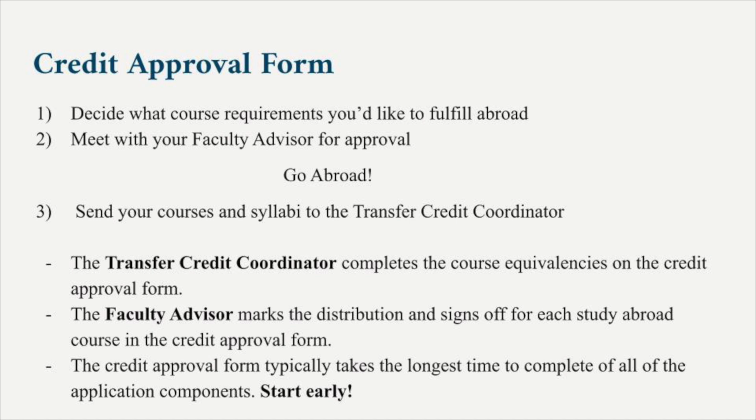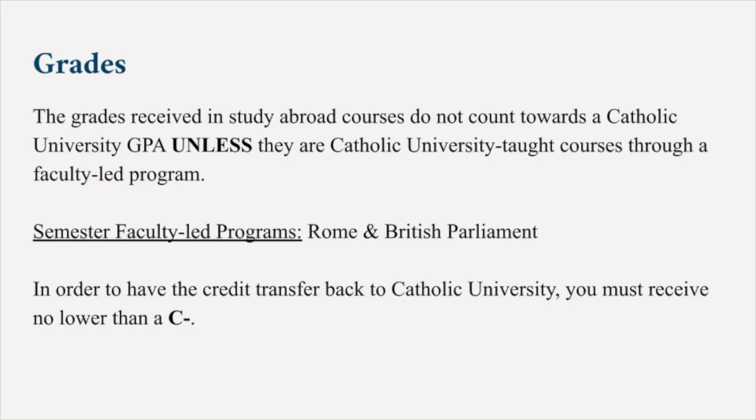Once abroad, the student should then send their courses and syllabi to the Transfer Credit Coordinator back at CUA. That coordinator will complete the course equivalencies on the credit approval form. Just a reminder, the credit approval form typically takes the longest to complete of all the application components, so start early. The grades received in study abroad courses do not count towards a Catholic University GPA unless they are a Catholic University taught course through a faculty-led program. The semester faculty-led programs are Rome and British Parliament. Remember, in order to have a credit transfer back to Catholic University, you must receive no lower than a C-.